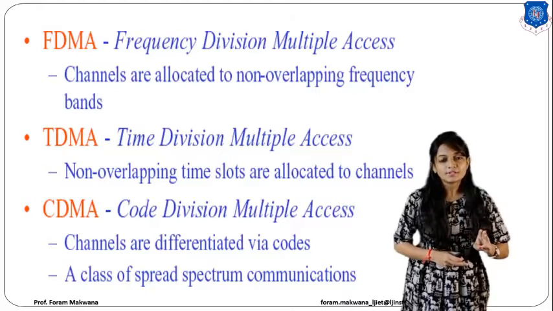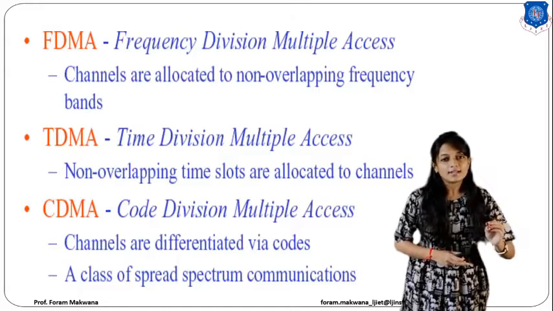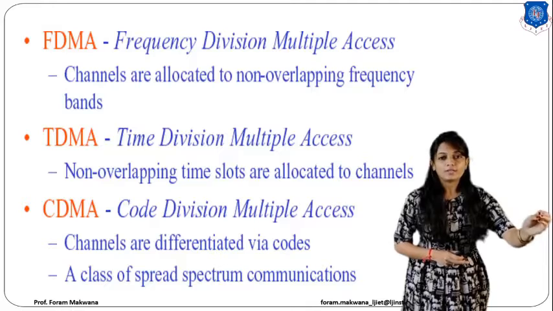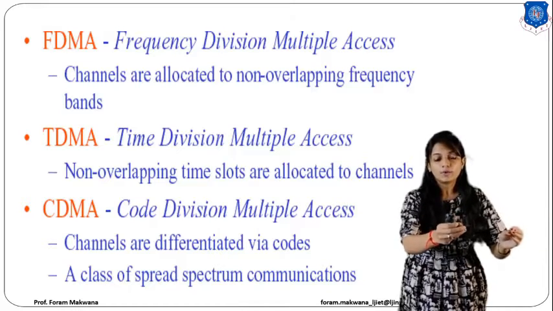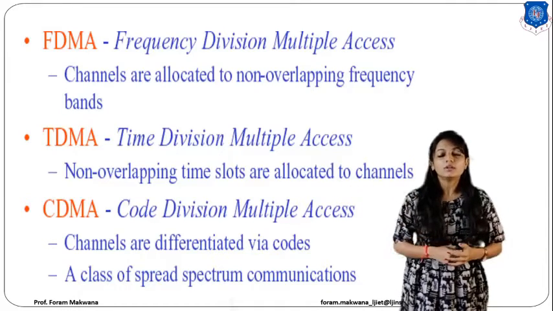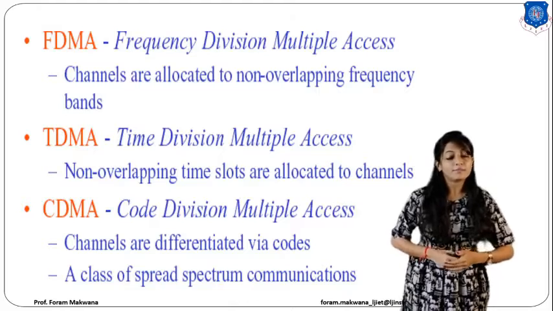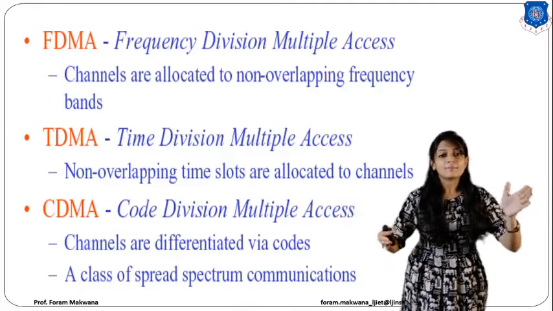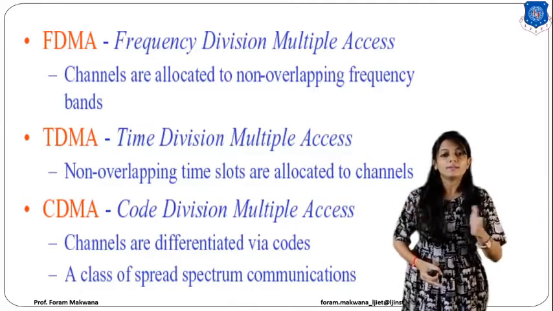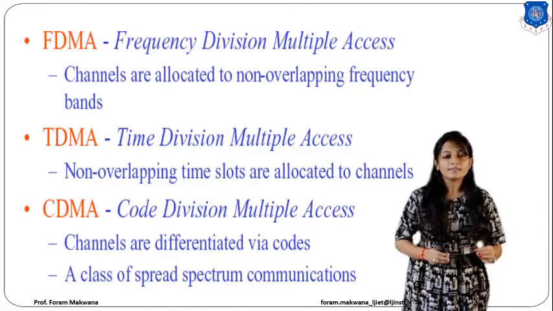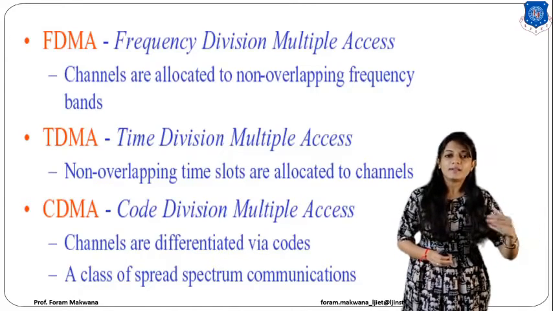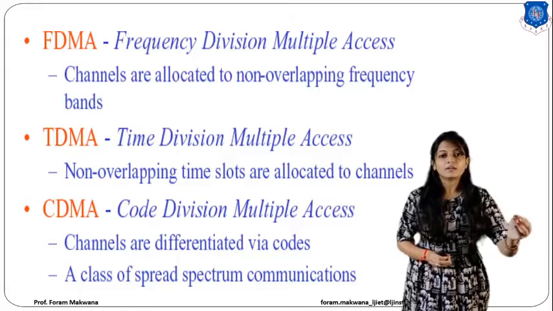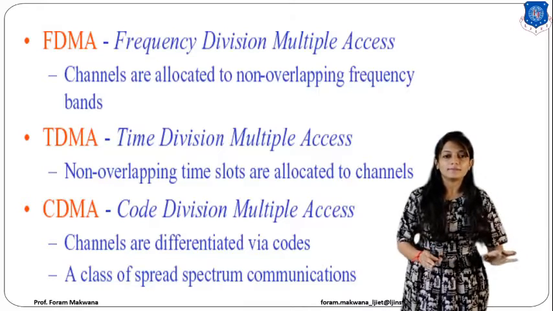So what I'm going to do is, I'm assigning user A to 10 kilohertz, user B to 20 kilohertz and user C to 30 kilohertz. Alright, that means I have assigned a separate frequency band to the multiple users. That means they can transmit at their own time, but in the specific frequency band.